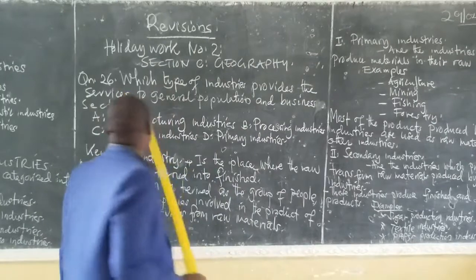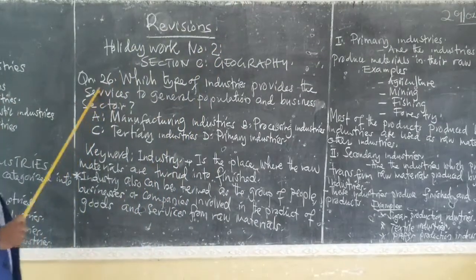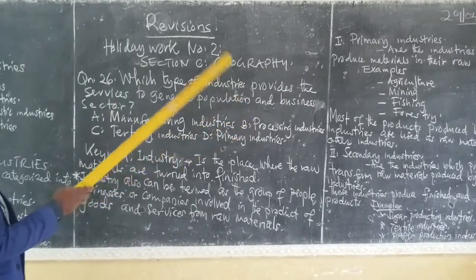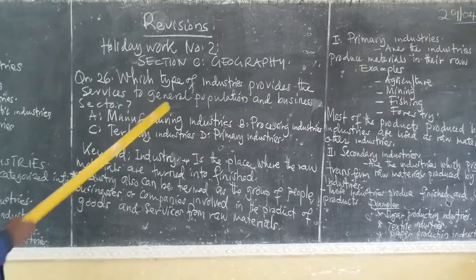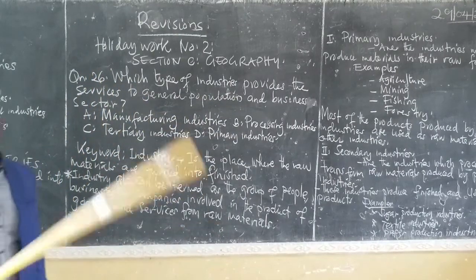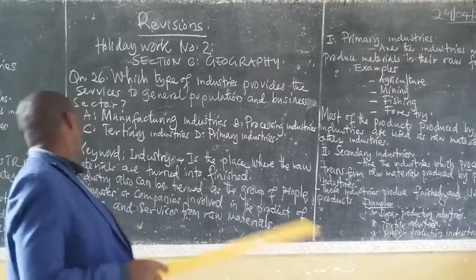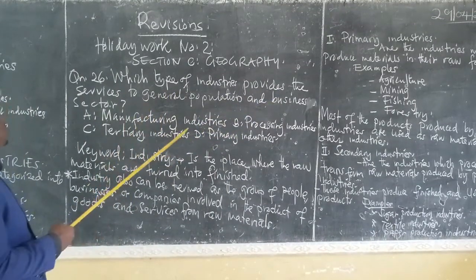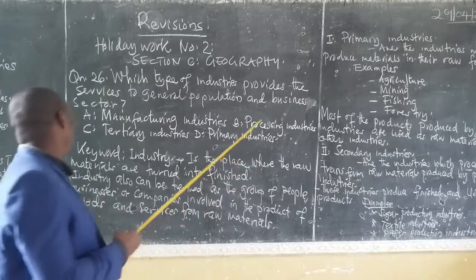So, geography, question number 26. Which type of industries provide the service to general population and business sector? I can repeat. Which type of industries provides the service to general population and business sector?